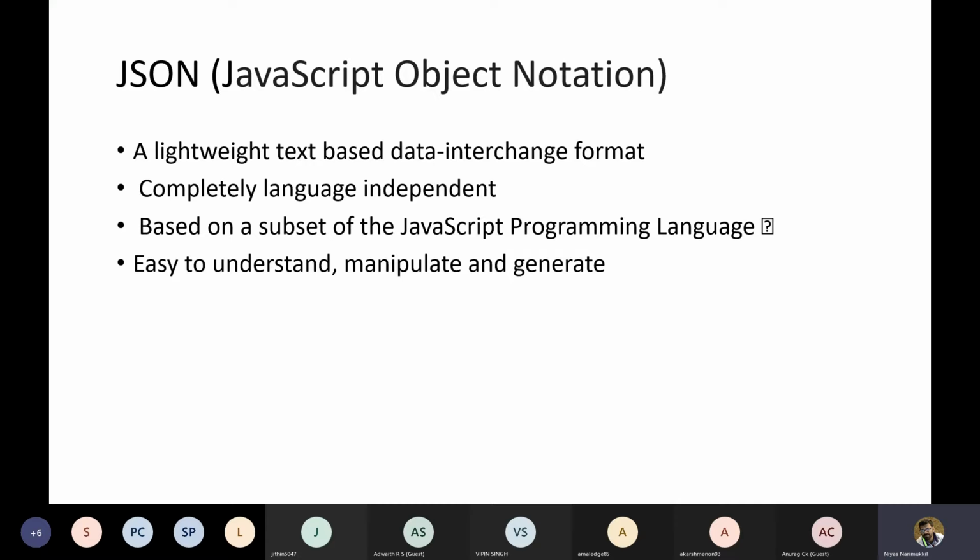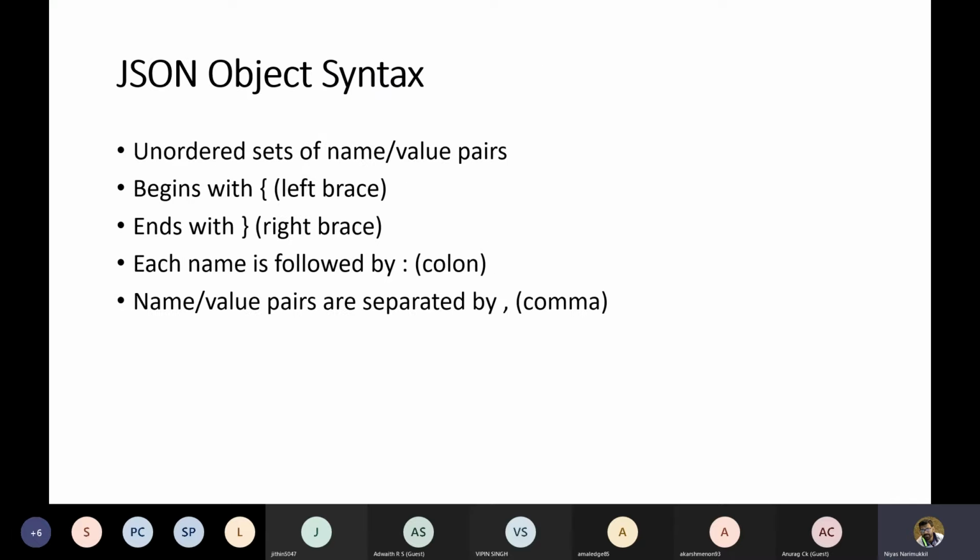Okay, so JSON's full form is JavaScript Object Notation. The notation begins with an open brace and ends with a close brace, and inside these braces we have name and value pairs. The name is enclosed within quotes, then a colon, then the value.